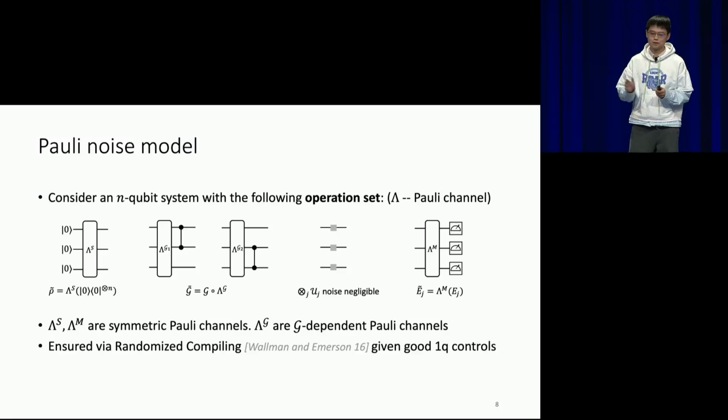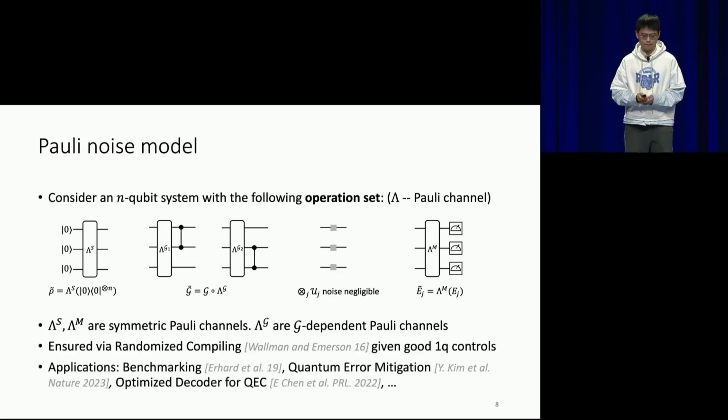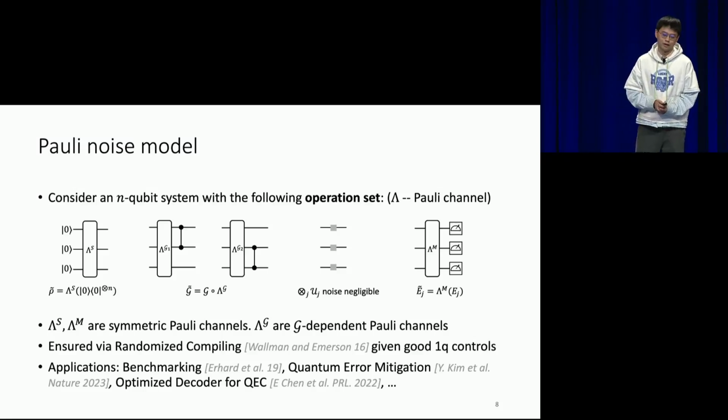Although this assumption might sound like a strong assumption, this can actually be ensured using a technique called randomized compiling, given that your system has pretty good and pretty fast single-qubit control. What you do is basically insert a lot of single-qubit Pauli gates to twirl the noise into a Pauli channel. The reason we like the Pauli noise model is it has a lot of applications. Here, I just list some examples. You can use it to do benchmarking. You can use it to do error mitigation. And you can use it to optimize the decoder for your error correcting code.